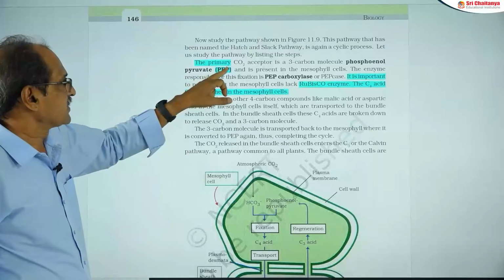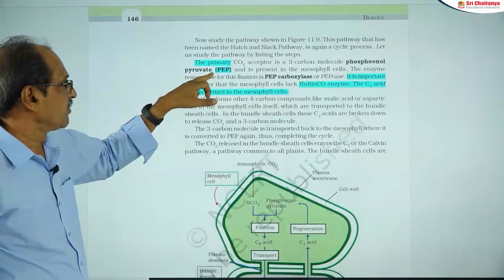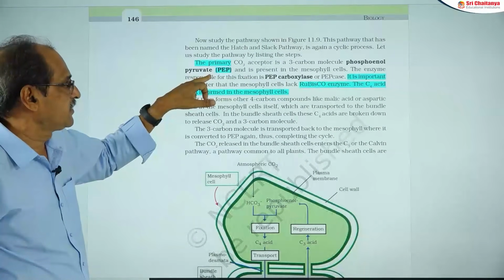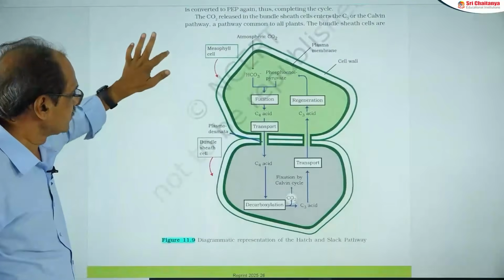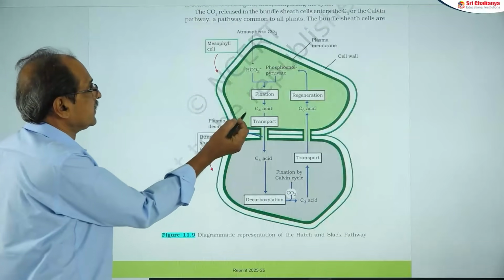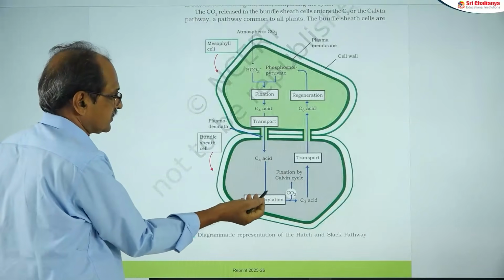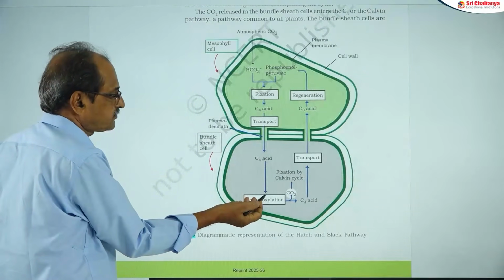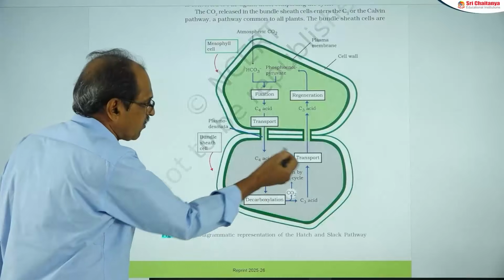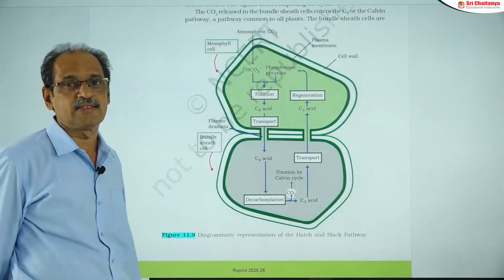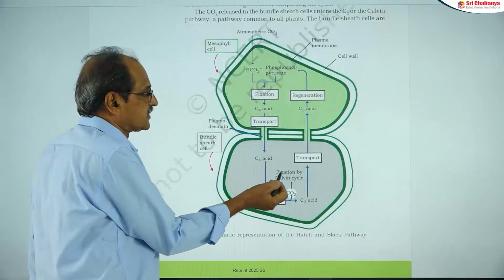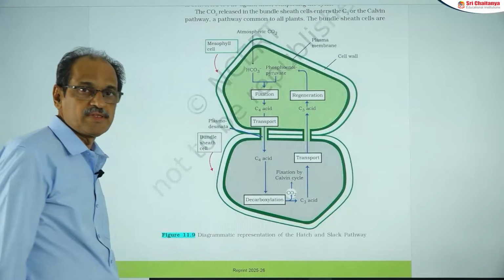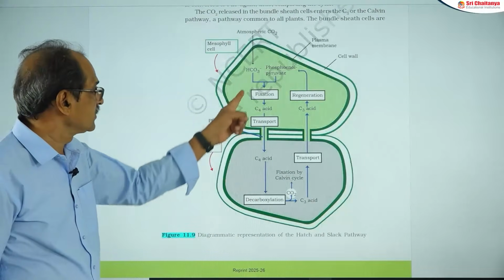Here the primary acceptor of CO2 is phosphoenol pyruvate, a 3-carbon organic acid, and the first stable product is OAA. So this is the diagram. This is the mesophyll cell, this is the bundle sheath cell. C4 also contains the Calvin cycle, the C3 cycle. The Calvin cycle occurs in the bundle sheath cells, not in the mesophyll cells.